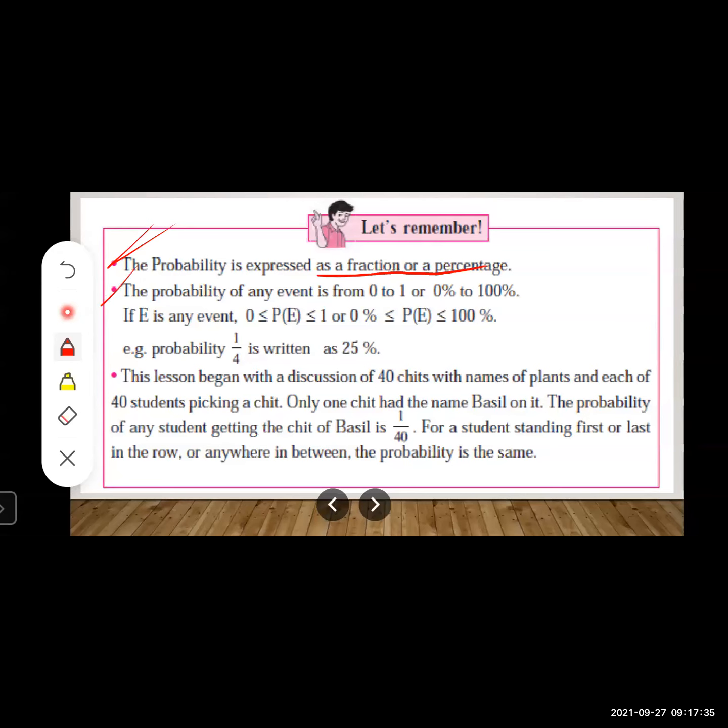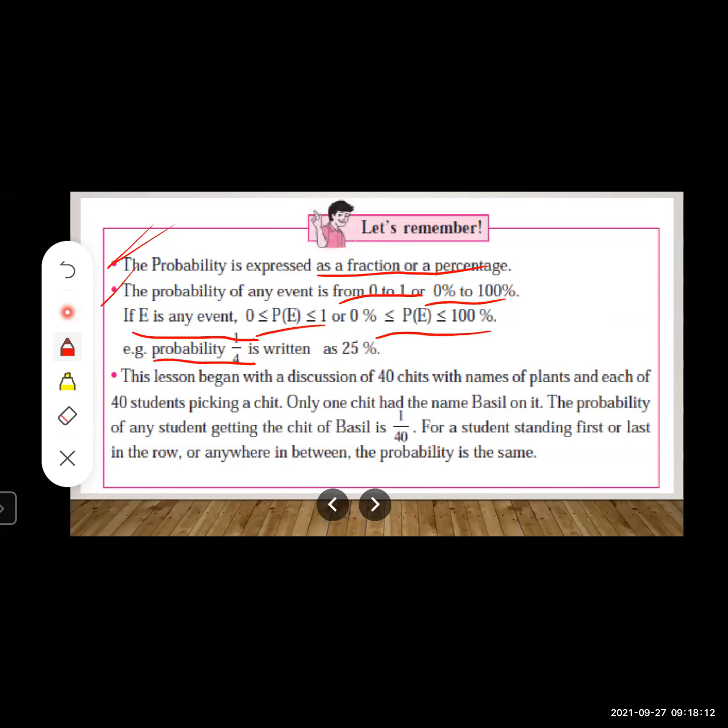The probability of any event is from 0 to 1, or from 0% to 100%. The probability of any event is 0 to 1, or we can say that the probability of any event is from 0% to 100%, right? If E is any event, then the probability of event E is between 0 and 1, or we can say that the probability of event E is between 0% and 100%, right?